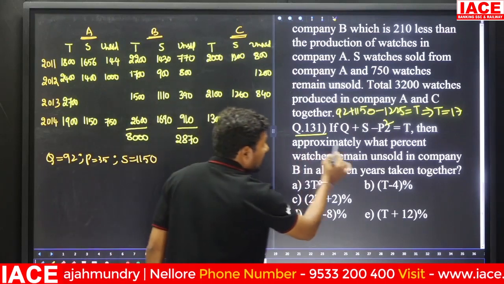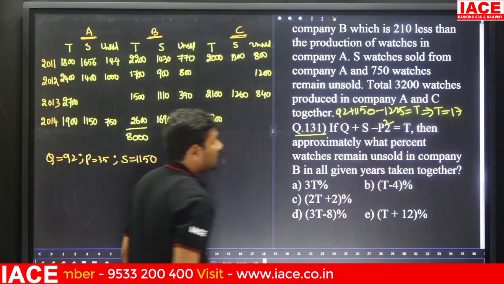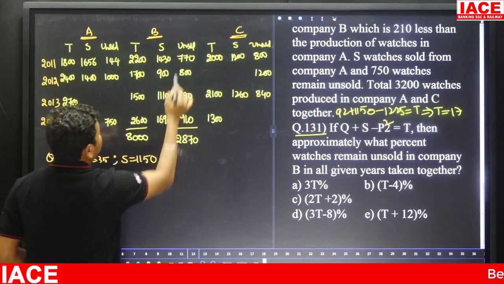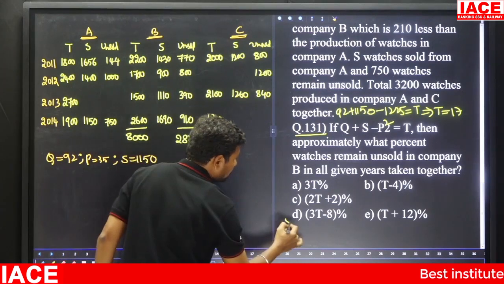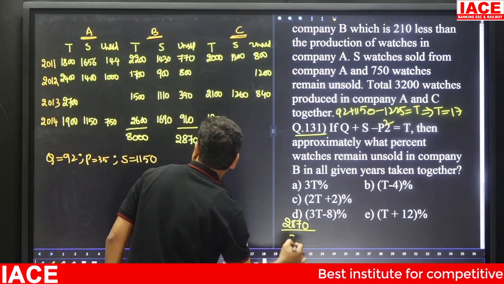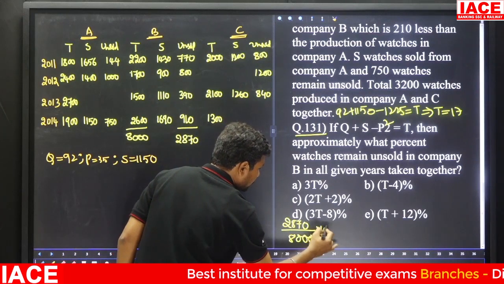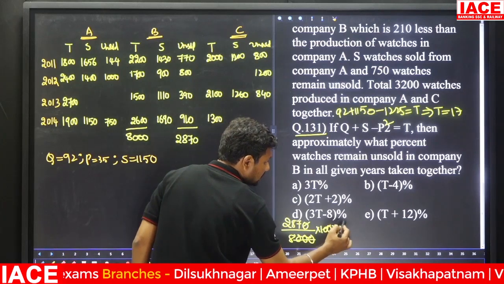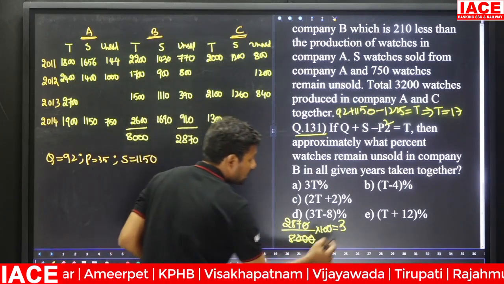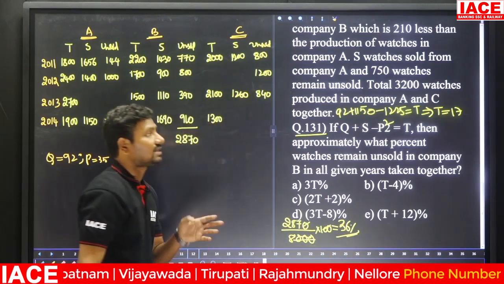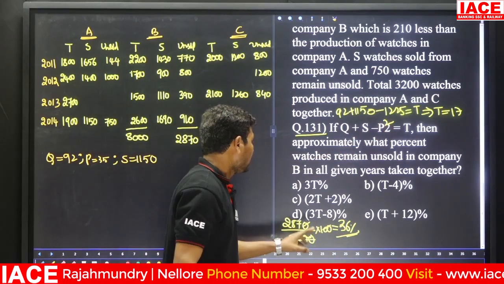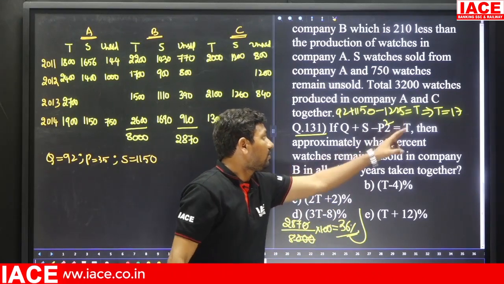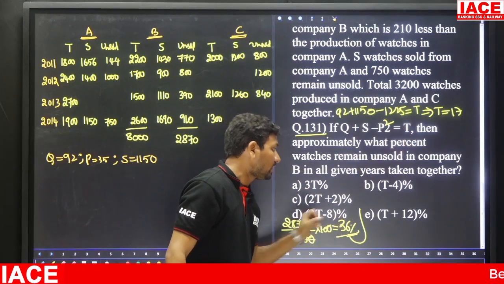Leave it. Next, approximately what percentage of watches remain unsold in company B in all the given years together? All the given years together, the total value is 8000 and the unsold value is 2870. Then 2870 by 8000, we need percentage, multiply with 100, 3 zeros will be cancelled. 287 by 8. 8 how many times? 8 3s is 24, remaining is 47, 8 6s. That means approximately how much percentage? 36%. The T value you will get is 17. I have to make it 36%. Then as per the option, the T value is already available, and we have to substitute it to make it 36%.